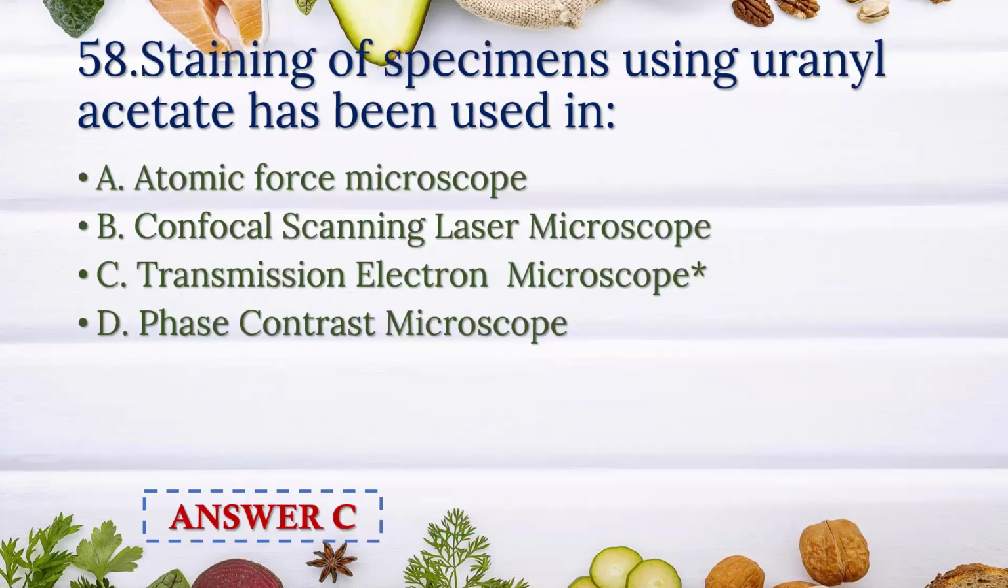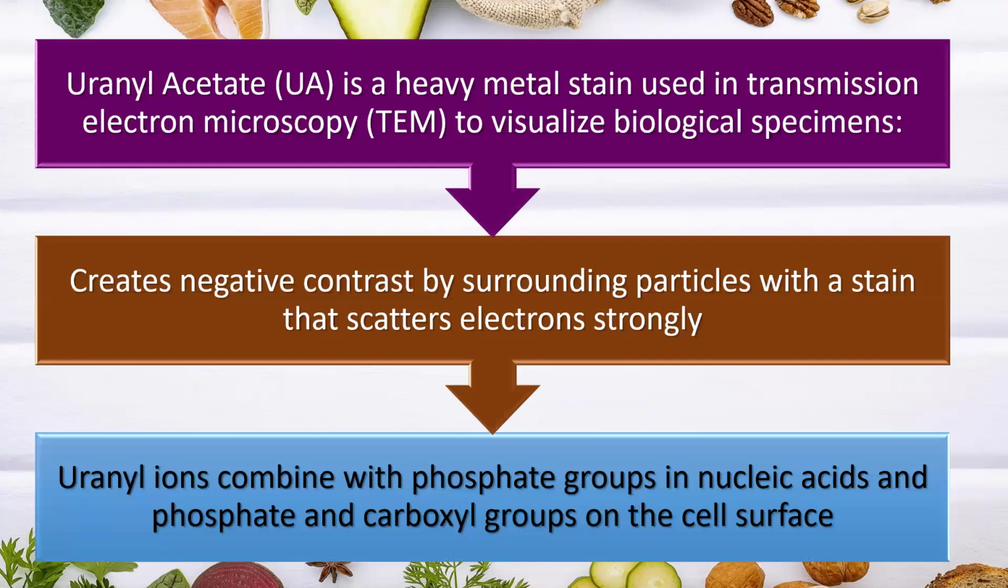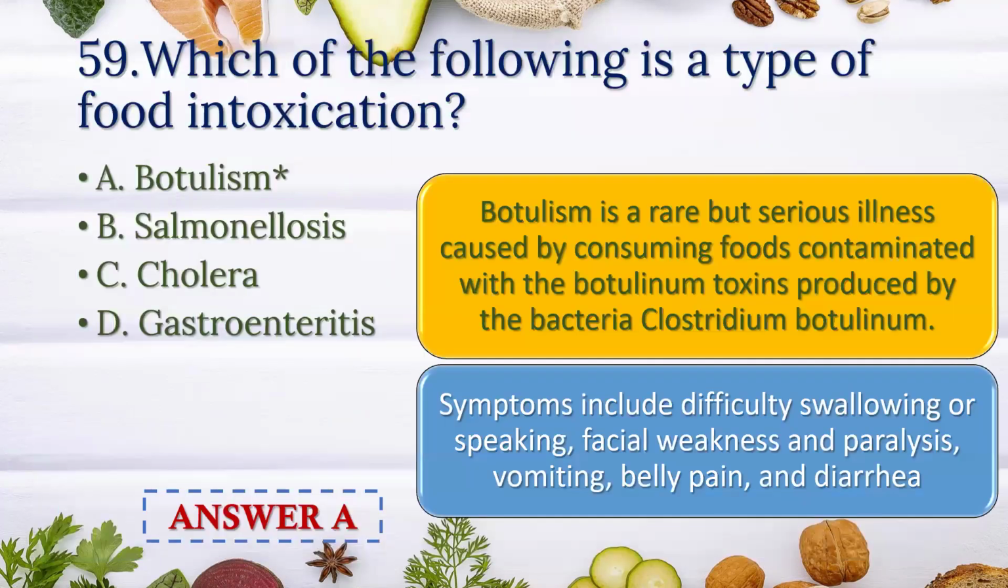Staining of specimen, uranyl acetate has been used in. Answer is C, transmission electron microscope. Uranyl acetate is a heavy metal stain used in transmission electron microscopy to visualize biological specimen. It creates a negative contrast by surrounding particles with a stain that scatters electrons strongly. Uranyl ions combine with phosphate groups in nucleic acid and phosphate and carboxyl group on the cell surface.